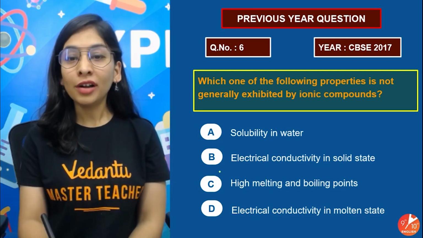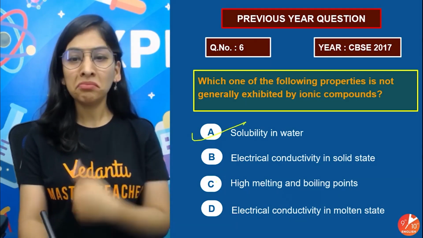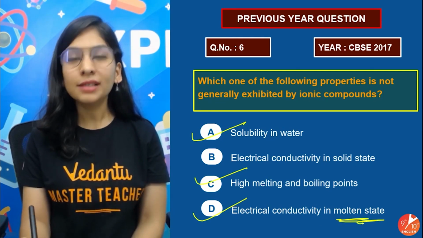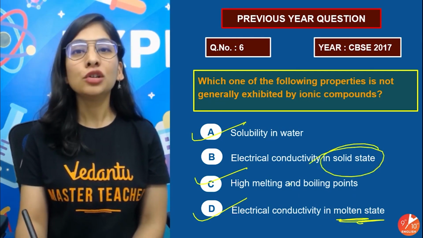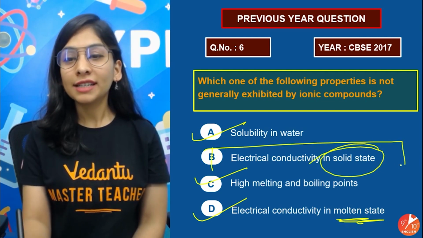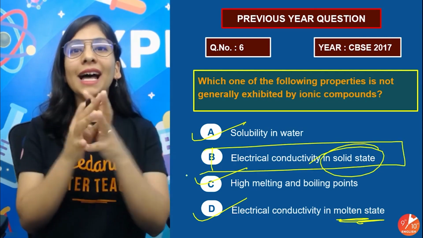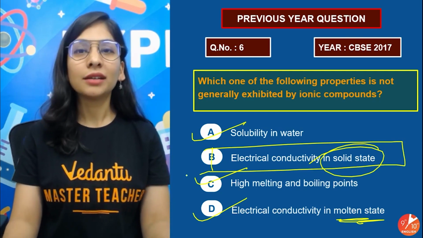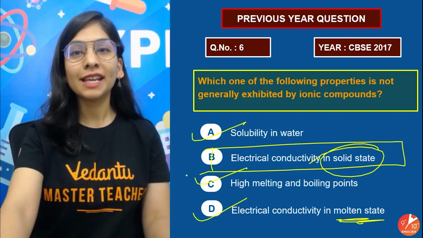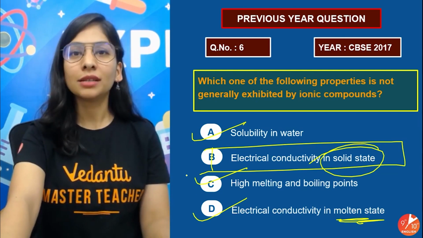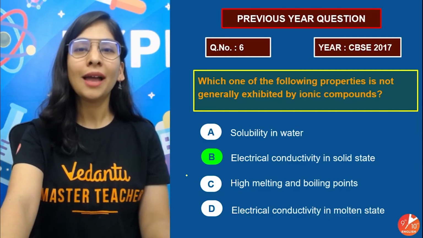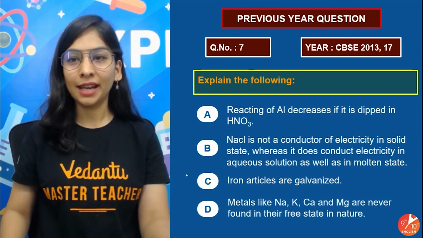Okay, so not generally exhibited. Soluble in water, yes. High melting and boiling point, yes. Electrical conductivity in molten state, yes, but in solid state, no, because in solid state they are totally attached with each other with the opposite ions, and that is not going to conduct in solid state because ions are not free. That's what is asked in this question. So I think that's super duper clear. You got it right. B is the right answer that we need to select.